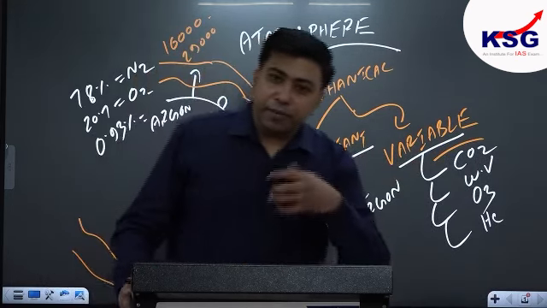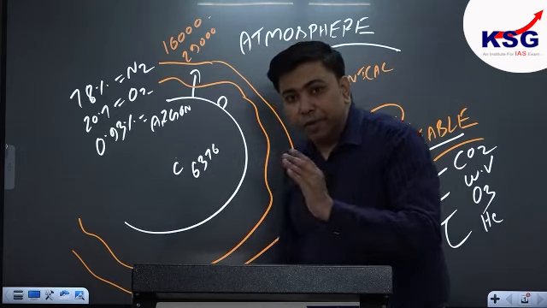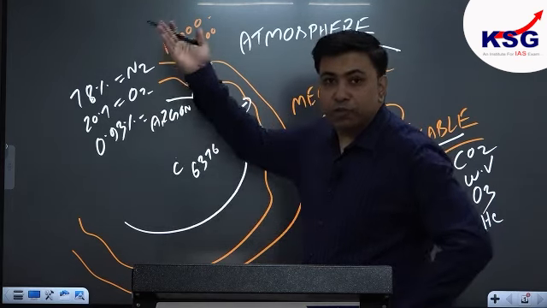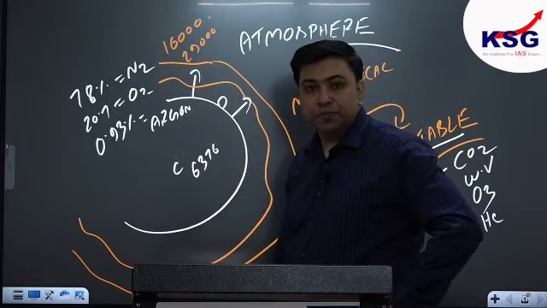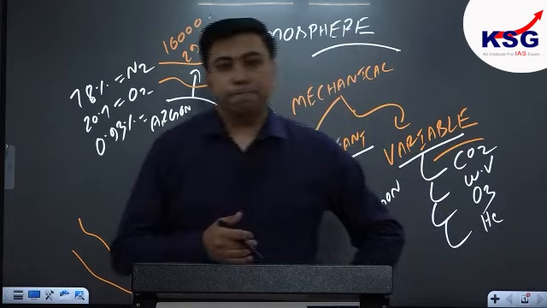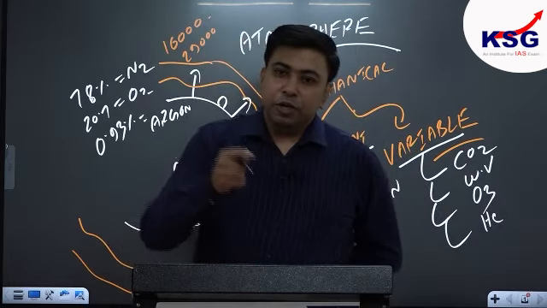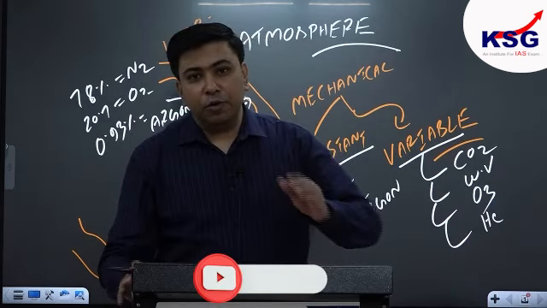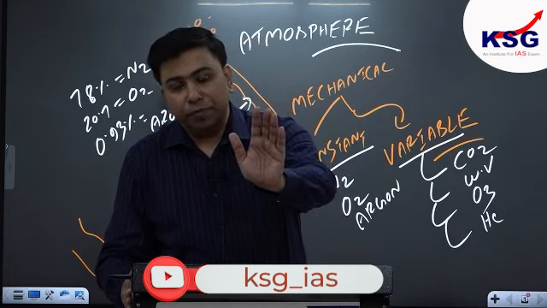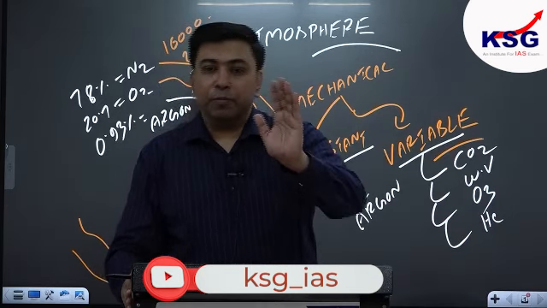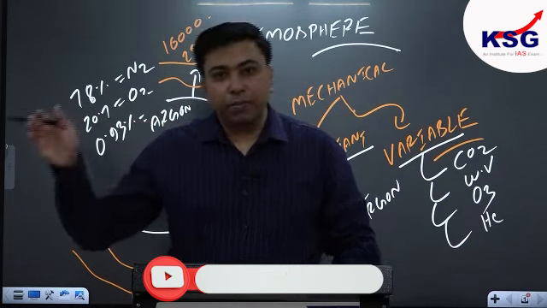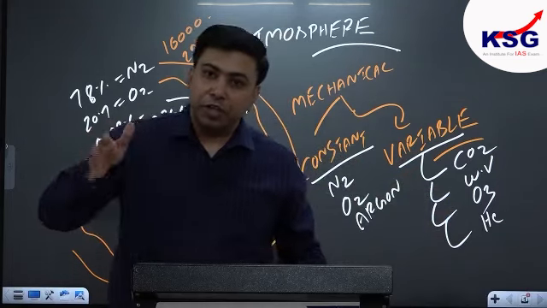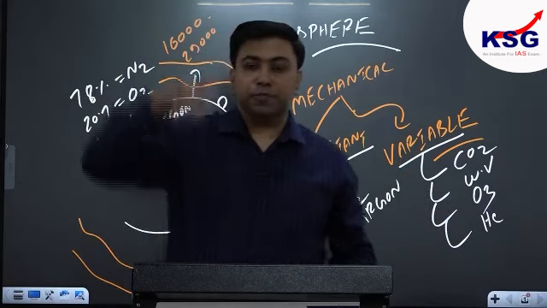Like when I compare the variable gases, what are these variable gases? Variable gases are those whose proportion within atmosphere changes with height in different layers of atmosphere and changes over surfaces of earth also. जैसे मैं एग्जांपल देता हूं कि the proportion of water vapor in atmosphere is different in Mumbai as compared to Delhi. The proportion of water vapor in atmosphere is different in Hyderabad as compared to Chennai. Why? Because water vapor is a variable gas whose proportion changes with surfaces of earth and with height also.